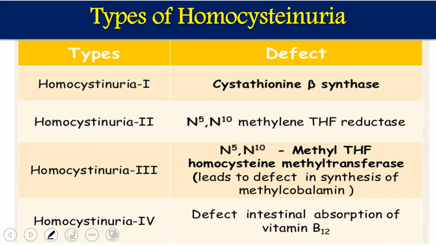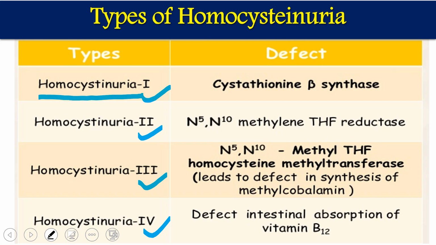So if we are having any kind of defect in any of the process, and that leads to homocysteine accumulation, the accumulated homocysteine is going to be excreted into the urine, and that is going to cause homocystinuria. On the basis of different reasons by which homocystinuria is going to occur, or accumulation of homocysteine is going to occur, we are having four different types of homocystinuria, that is type 1, type 2, type 3 and type 4.